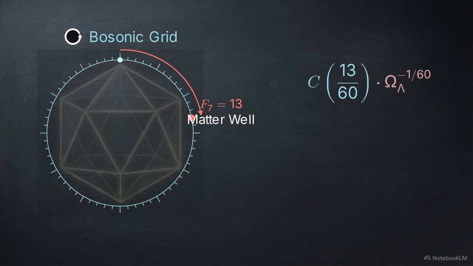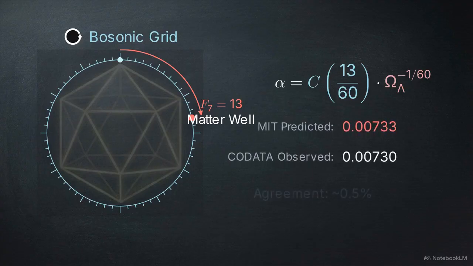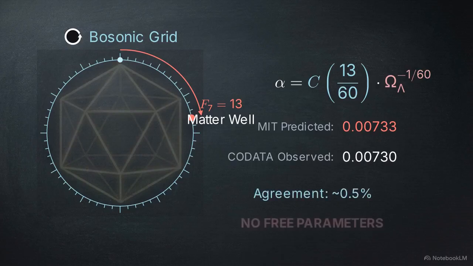The result is 0.00733. Compared to the CODATA value of 0.00730, the agreement is 0.5%, achieved without adjusting any free parameters.